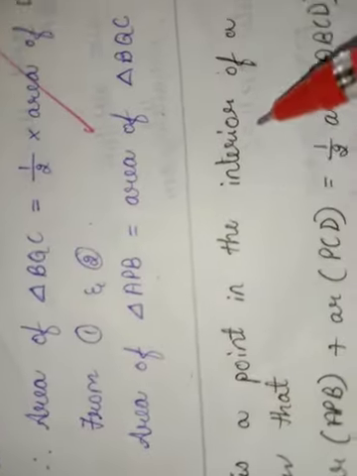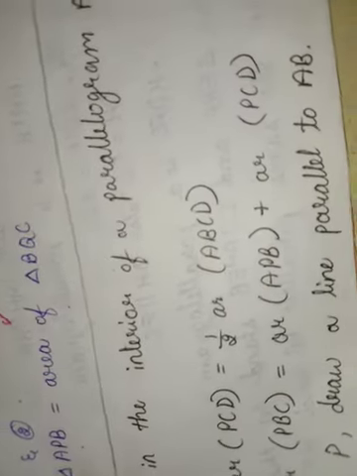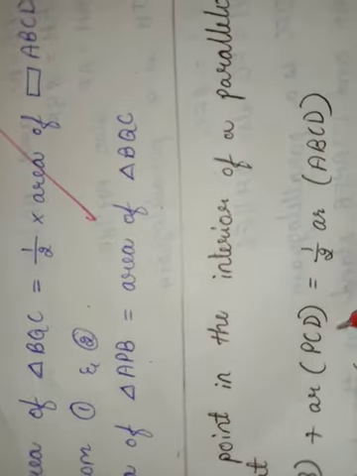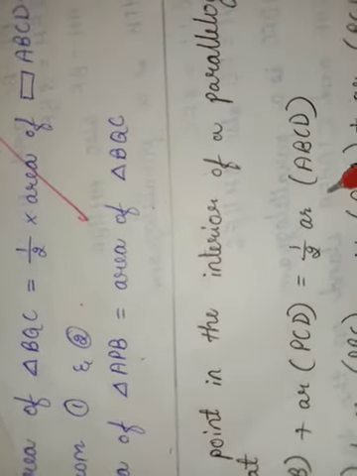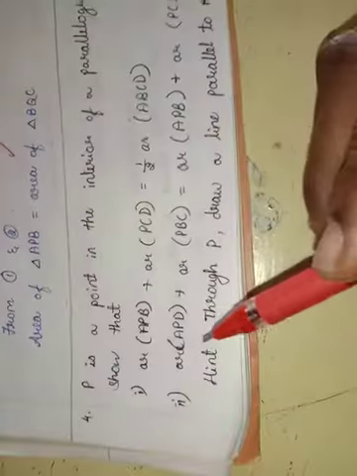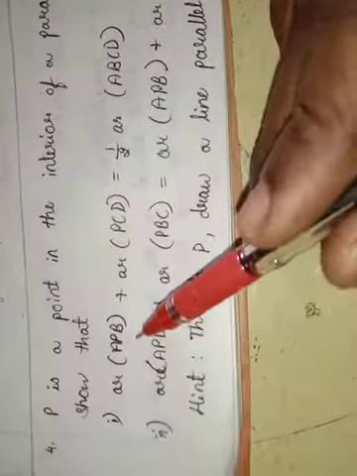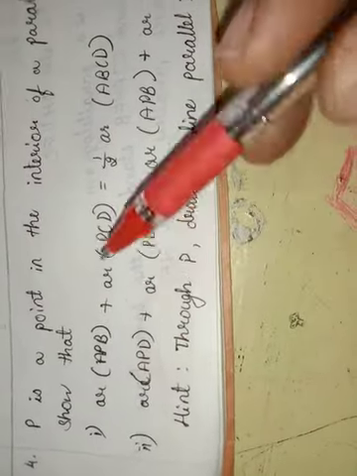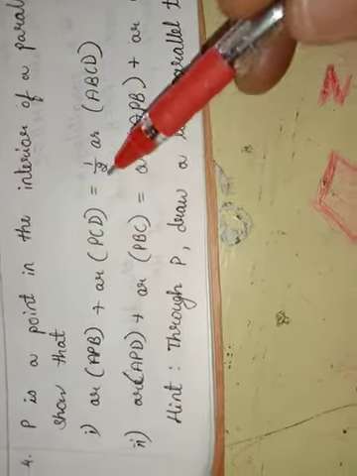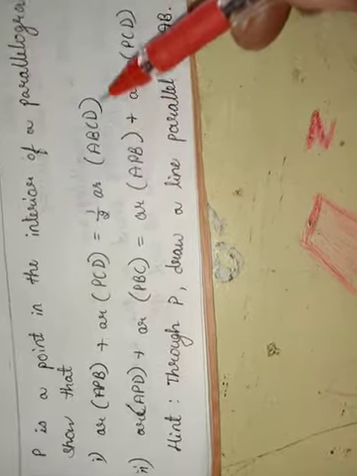Now the fourth one, let us take the fourth one. P is a point in the interior of a parallelogram ABCD. Show that area APB plus area PCD is equal to 1 by 2 times area ABCD.